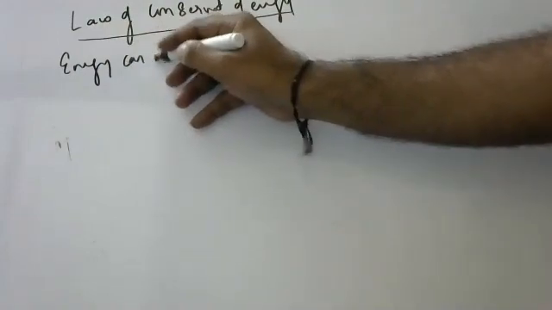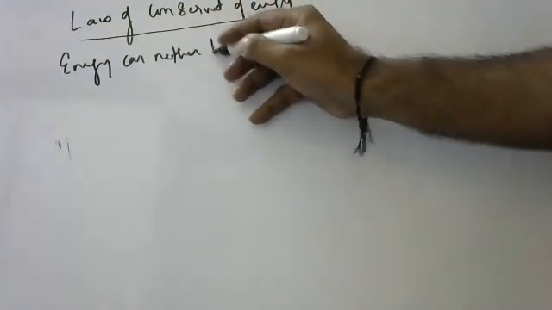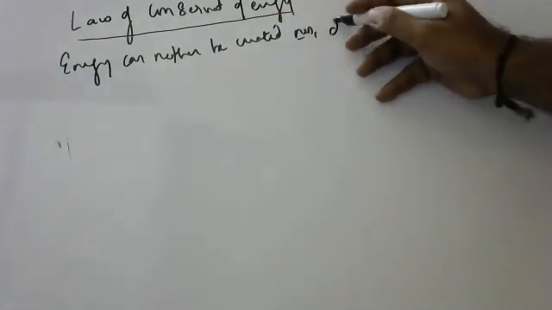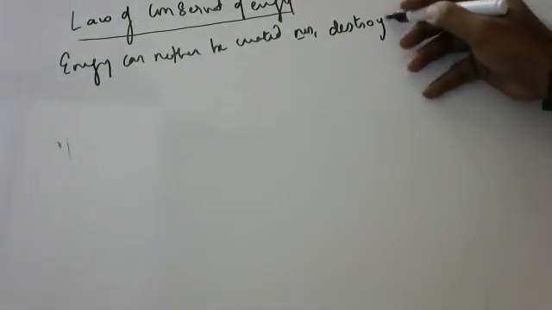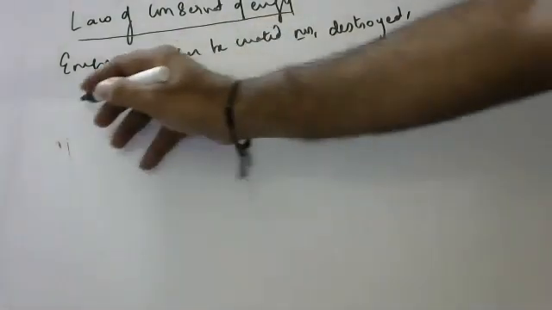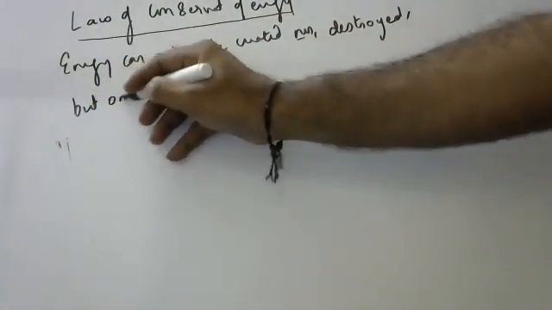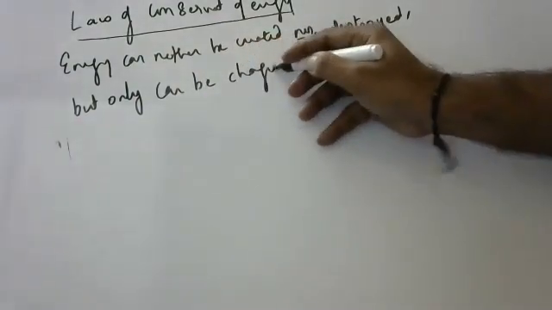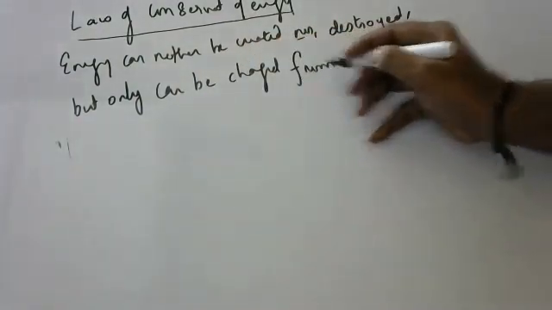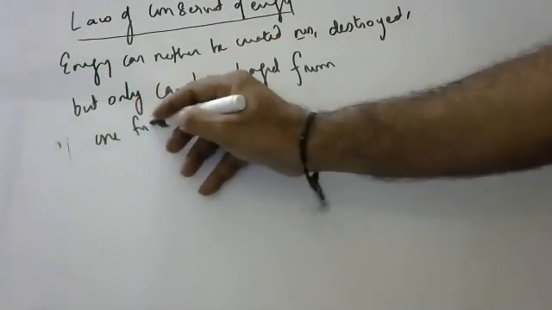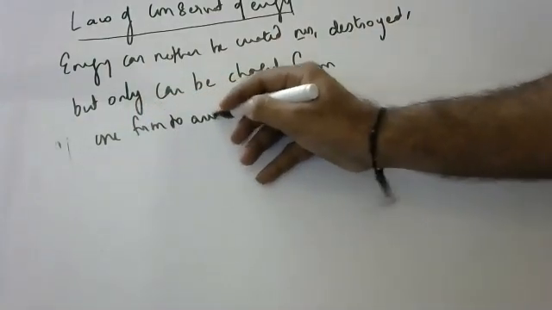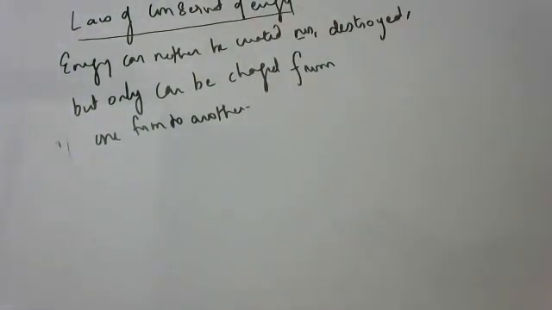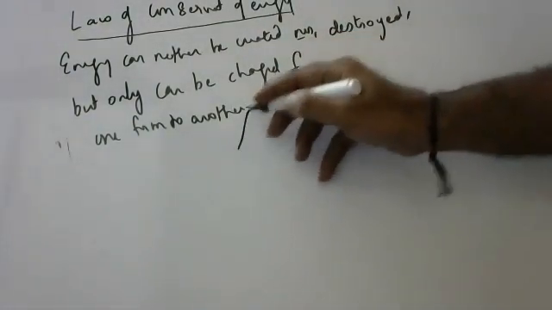Energy can neither be created nor destroyed, but can only be changed from one form to another. You can't create, you can't destroy energy. You can change only from one form to another. That we have to discuss in cases, children.